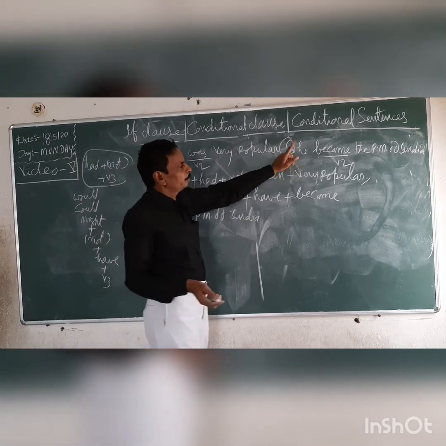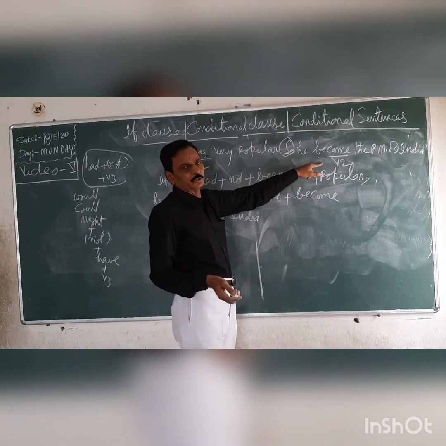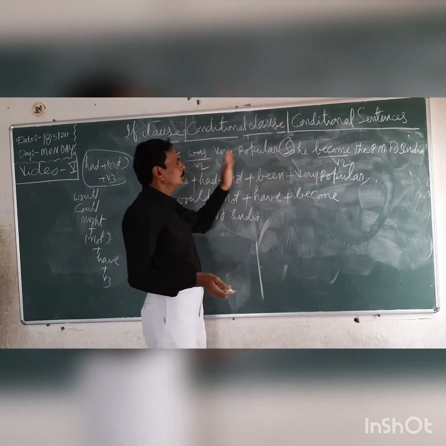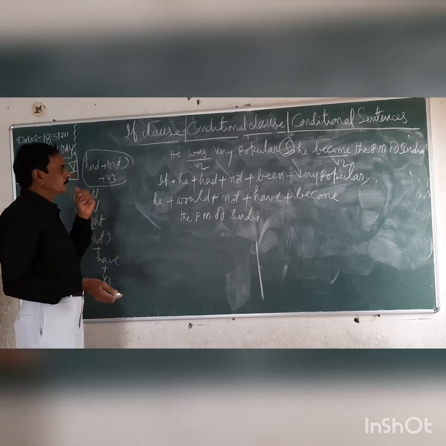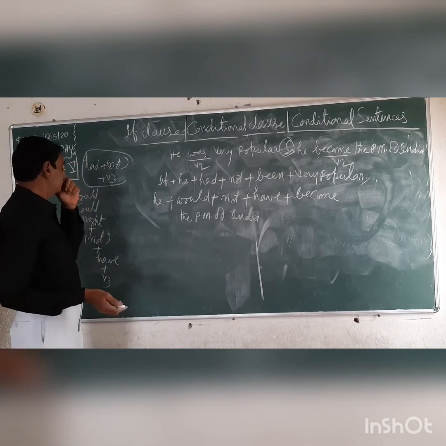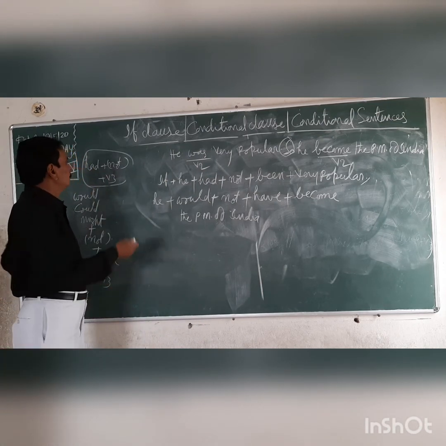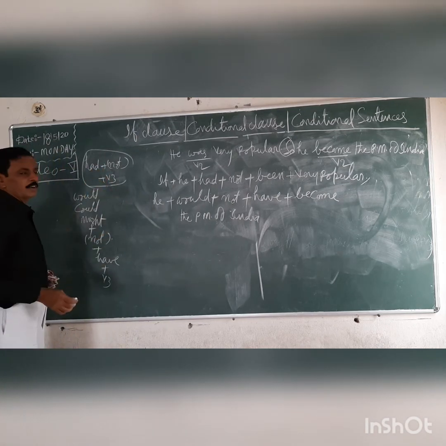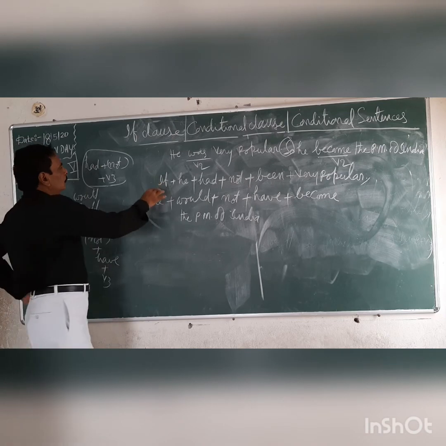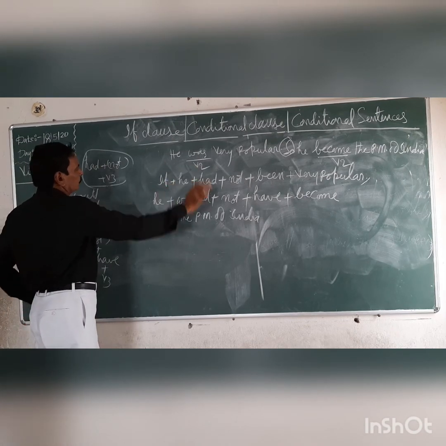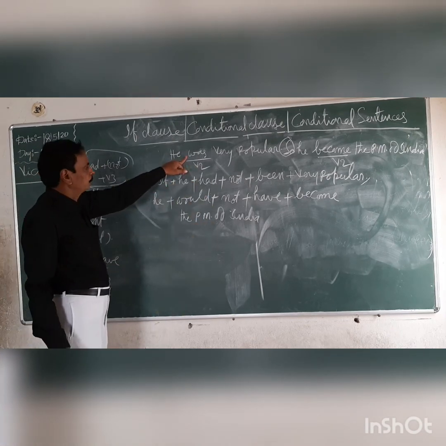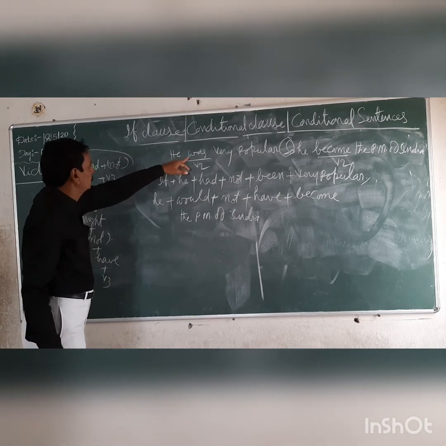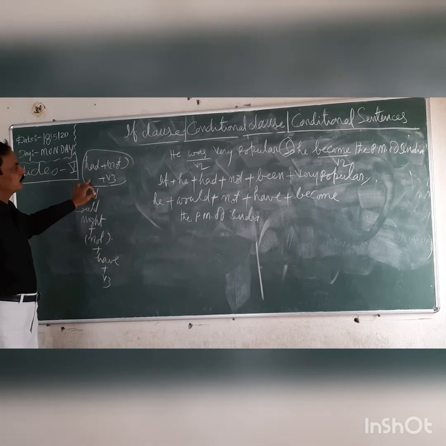In the second sentence, became is the main verb, it is also V2 form, past tense. So two verbs are in past tense. This sentence should be changed into if plus type 3. Again, we have to follow these simple formulas. If he, up to that no problem. Next was, here you have to start. You have to change this verb into past perfect tense.